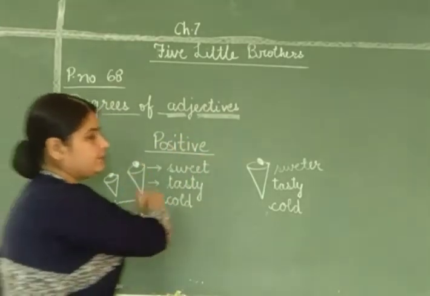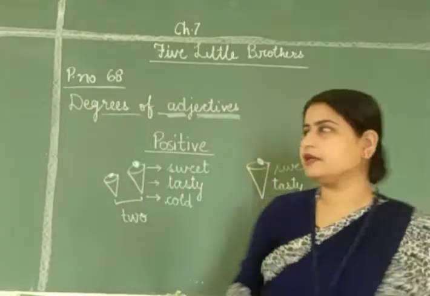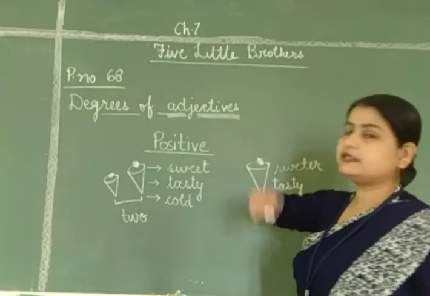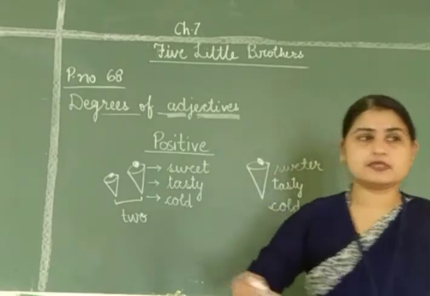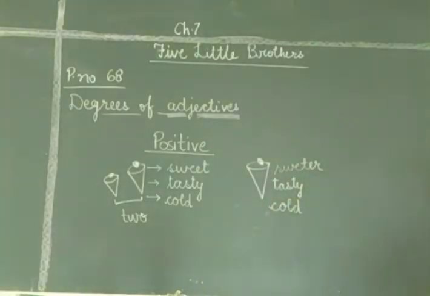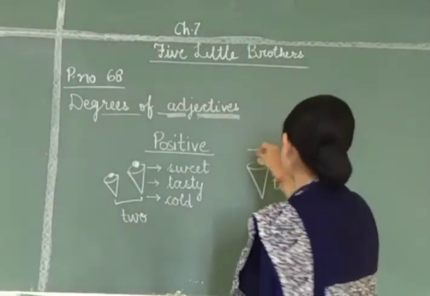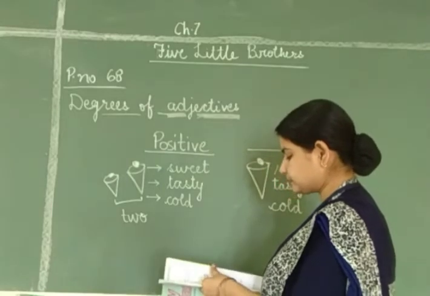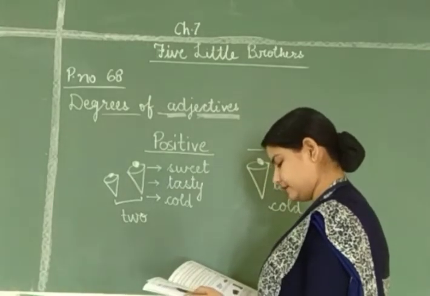And here, if we are comparing it, and it is better than anything in terms of size, shape, taste, then the same adjective is called comparative.